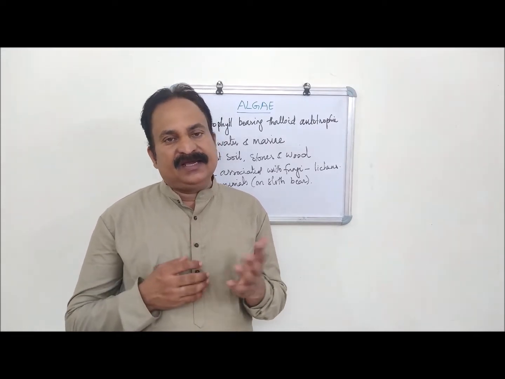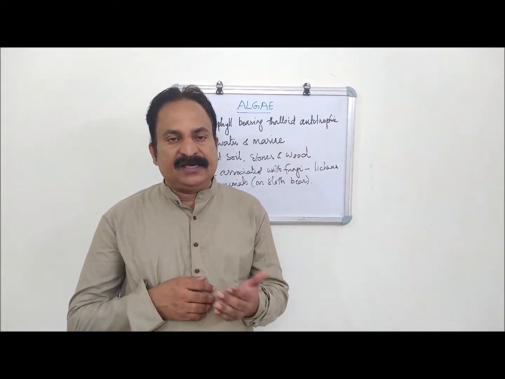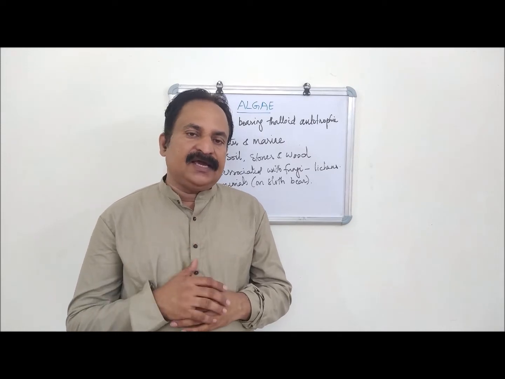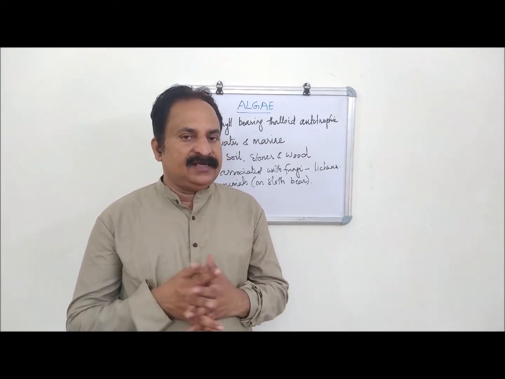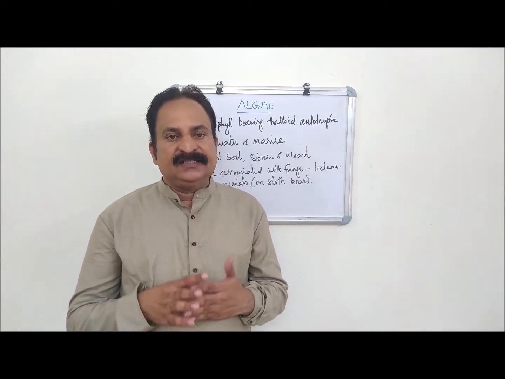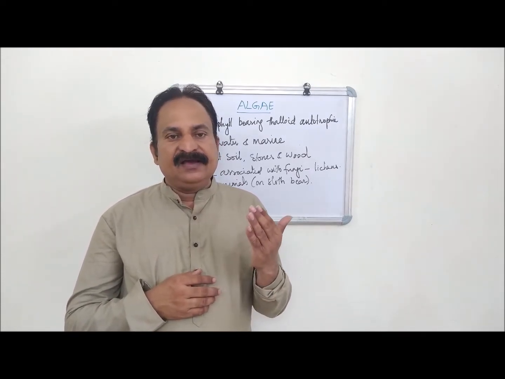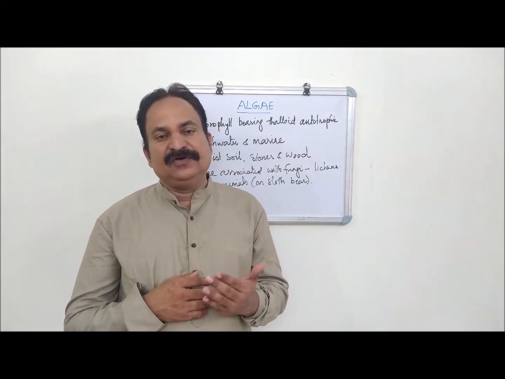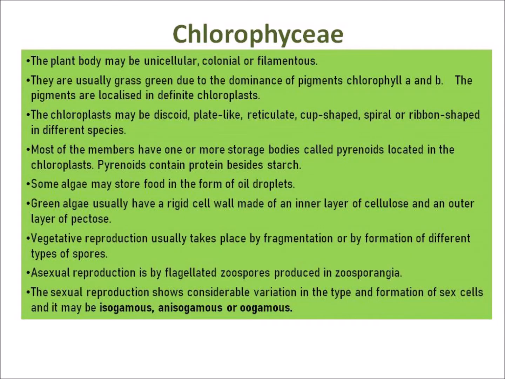Algae come under three categories: Chlorophyceae or green algae, Phaeophyceae or brown algae, and Rhodophyceae or red algae. Have a look at the different types of algae, their characteristic features with examples, from the following slides. Chlorophyceae are otherwise called green algae. The plant body may be unicellular, colonial, or filamentous. They are usually grass green due to the dominance of pigments chlorophyll a and b.